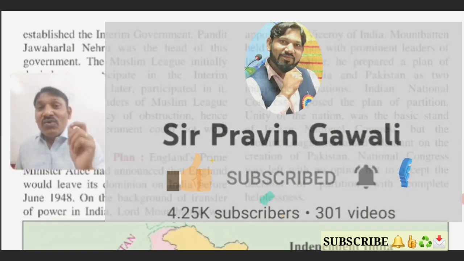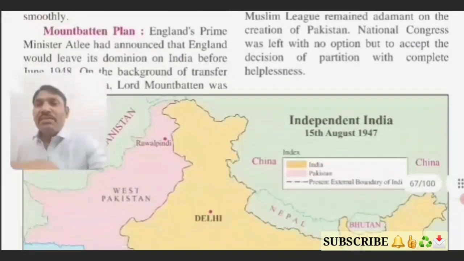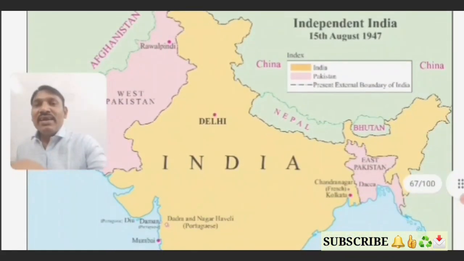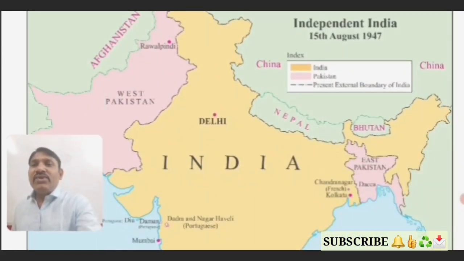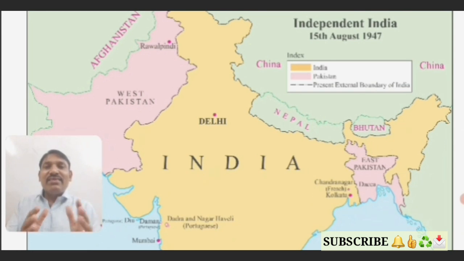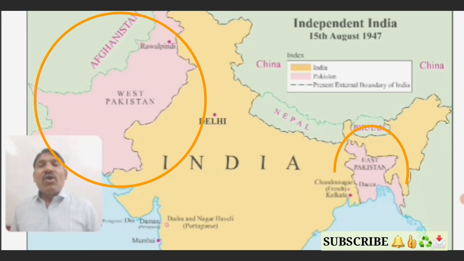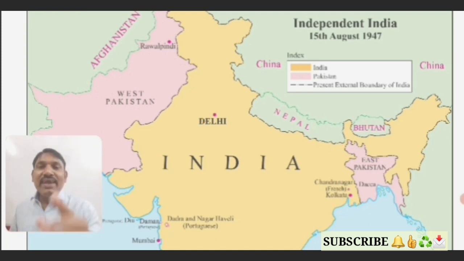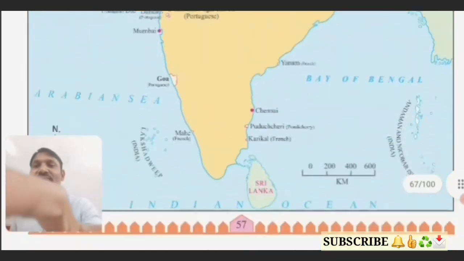Now let's move further. Students, see here. We can see this map shows the West Pakistan and the East Pakistan. After 15th August 1947, we can see the partition of the country into two parts, that is Pakistan and India. So here we can clearly see.